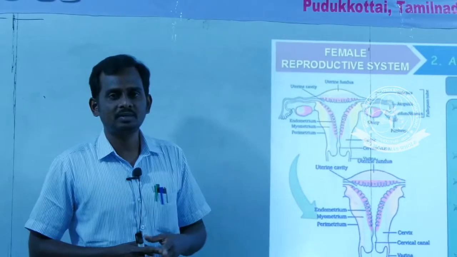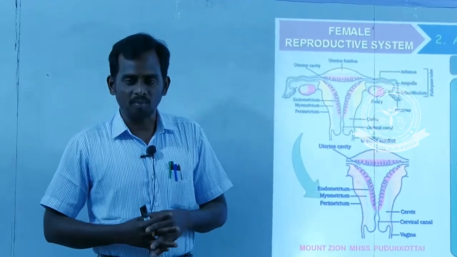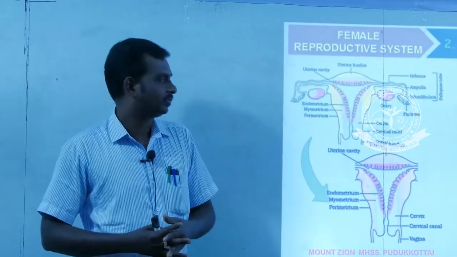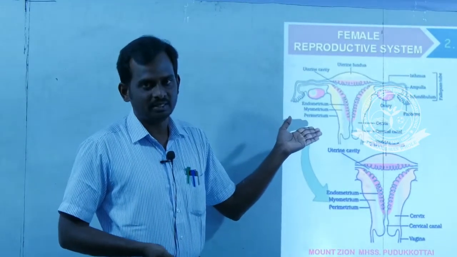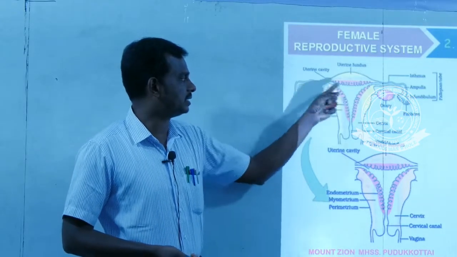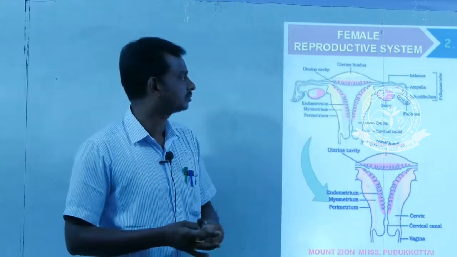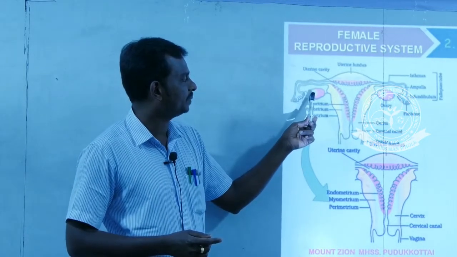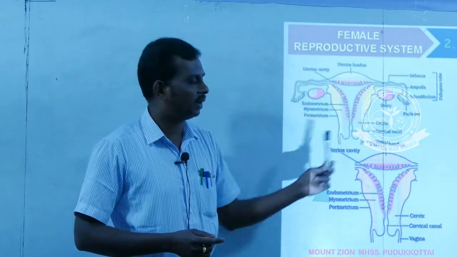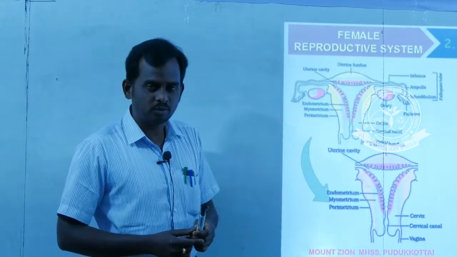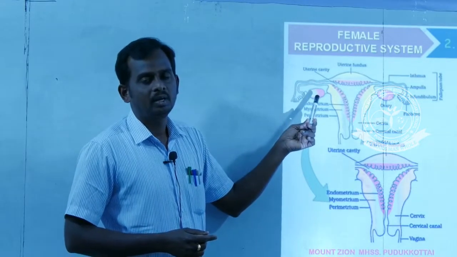The female reproductive system, as already told, is more complex than the male reproductive system because it also maintains the pregnancy along with the formation of gametes. So this is the entire structure of the female reproductive system. It consists of a pair of ovaries, then accessory parts. There are two ovaries, attached to the abdominal wall with the help of the mesovarium.